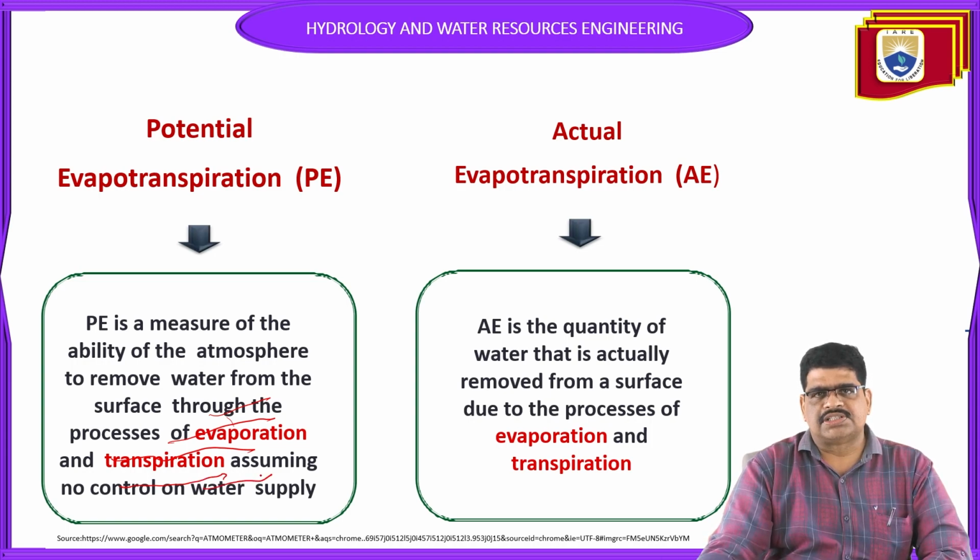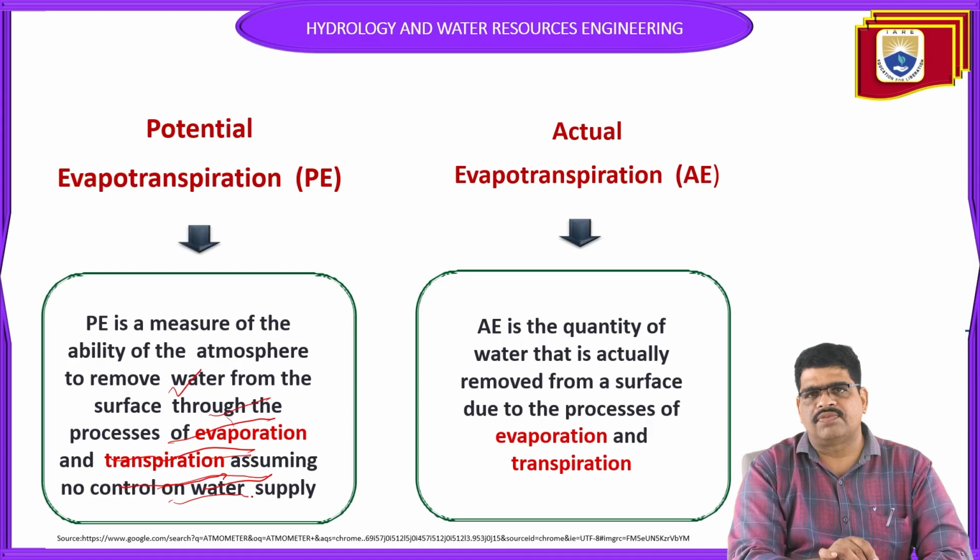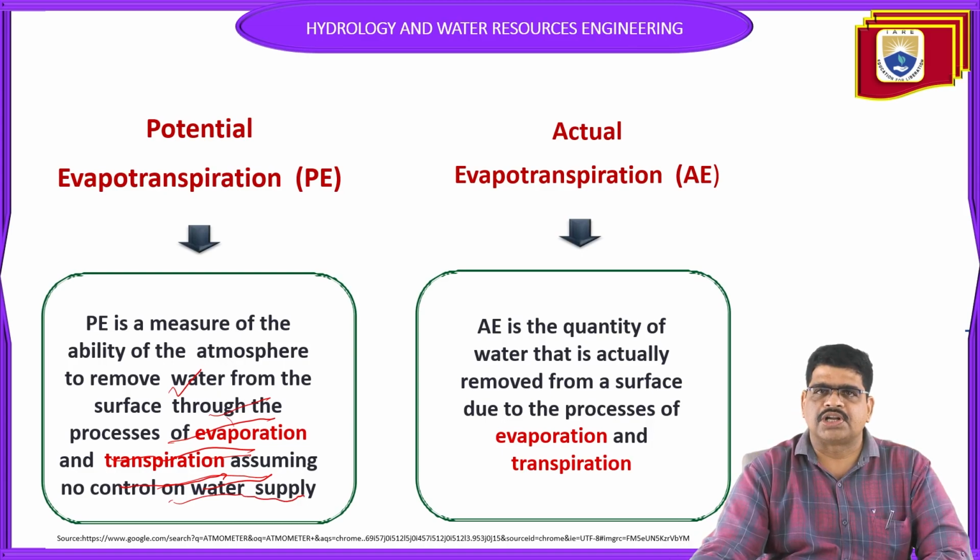I repeat once again, potential evaporation is the measure of the ability of the atmosphere to remove water from the source through evaporation and transpiration, assuming no control on the water supply. So this is called potential evaporation. But what is meant by actual evaporation?